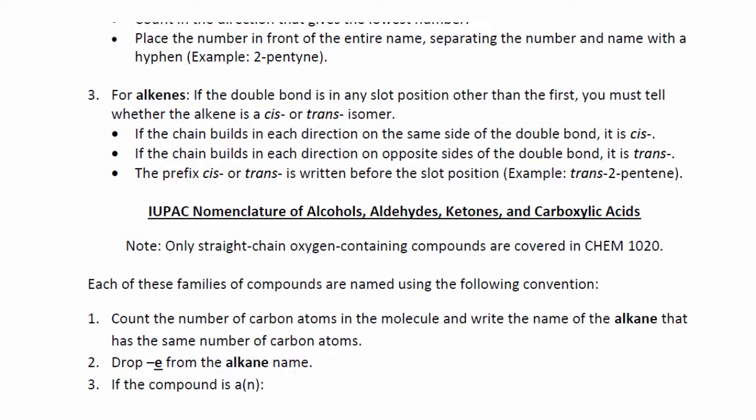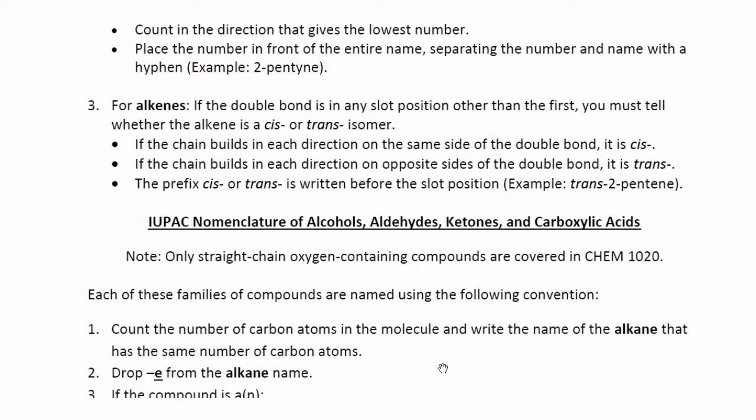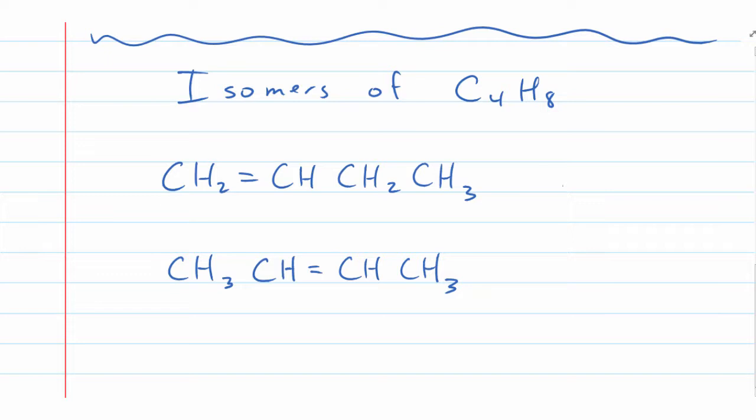So this one here, well, we'll start with this one. This first one is going to be called butene. But the number that's going to go in there would be which number? 1, because this here is in slot number 1 in the molecule. And the next one, this would be called 2-butene. And again, that's because this here is located in slot number 2.